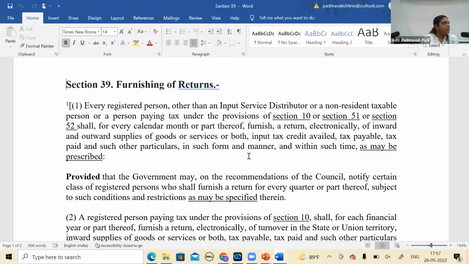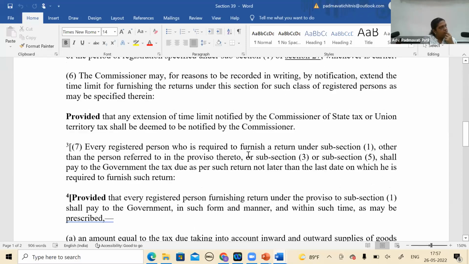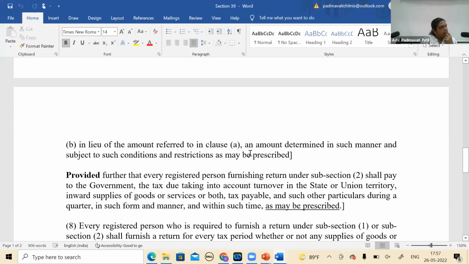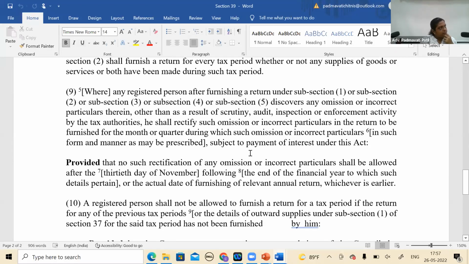But as far as my knowledge goes, with whatever I have heard from people, it's not allowing. My question is that once you have a reduction in tax liability, you have already discharged that tax liability. Can you adjust that in subsequent tax periods? What I'm trying to say is, is there any provision for adjusting the extra tax paid in a subsequent tax period? Means you already paid the tax, so is there a provision where after paying that tax during a particular period, you adjust it in another period?